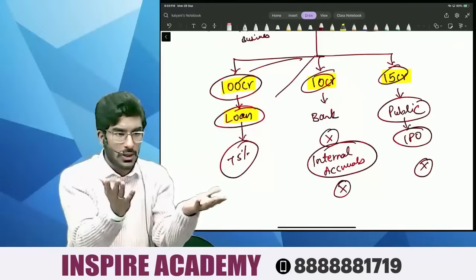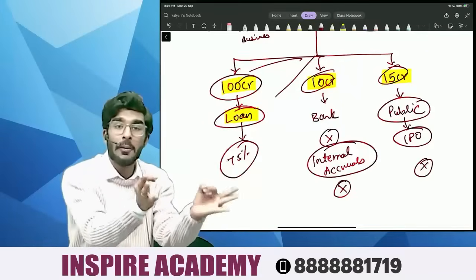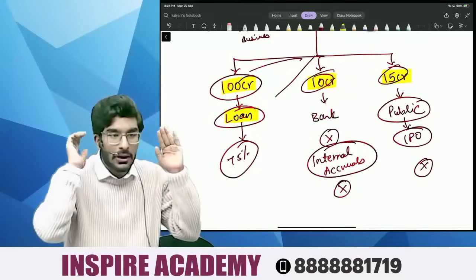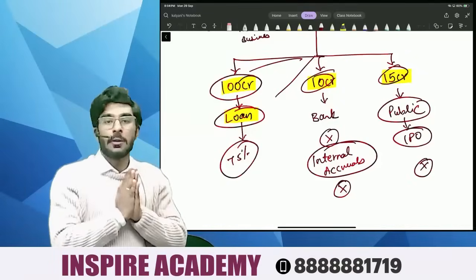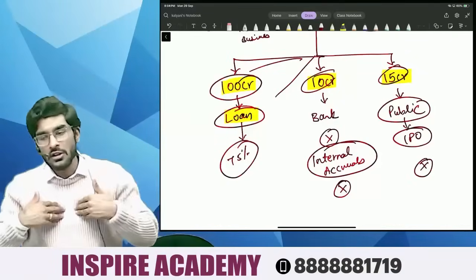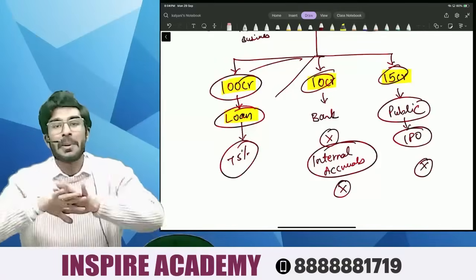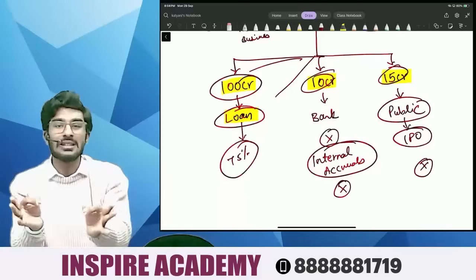For the remaining money, whatever I raise using different channels, I should have a firm 75% backup of these funds. I should have a surety that 75% of these funds I will get. Right, people? So the company should not be entirely dependent on an IPO to expand itself. That is the reason why this rule has been made.